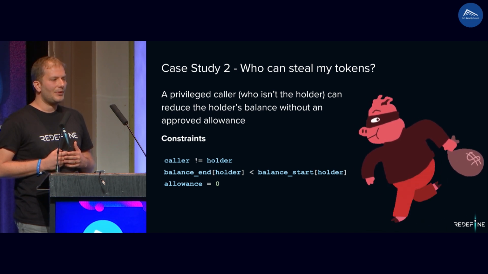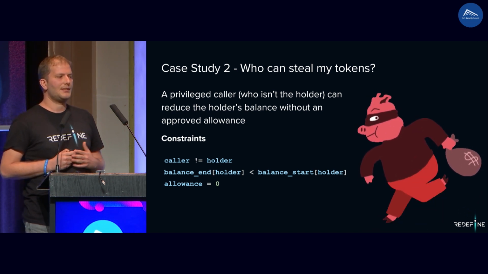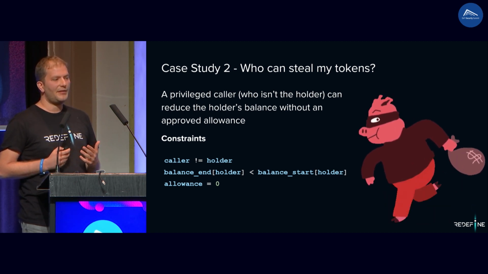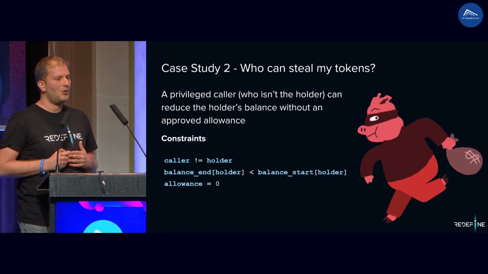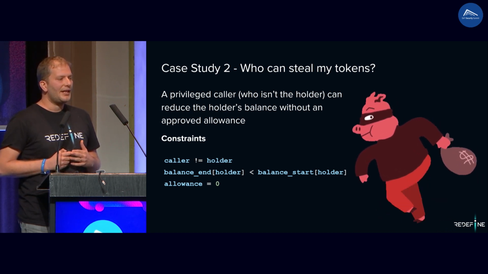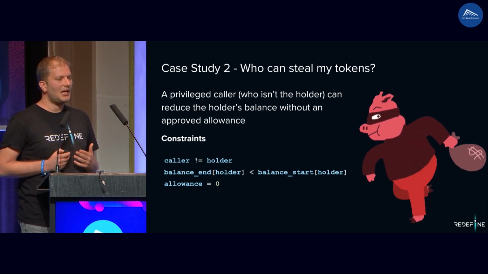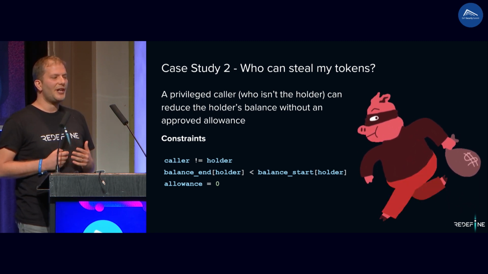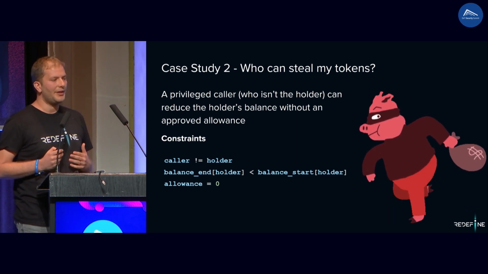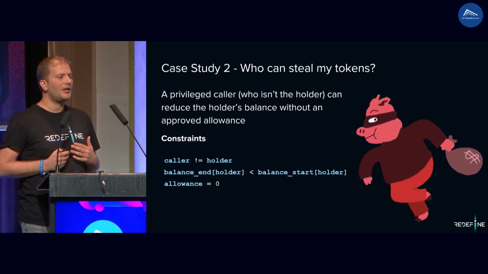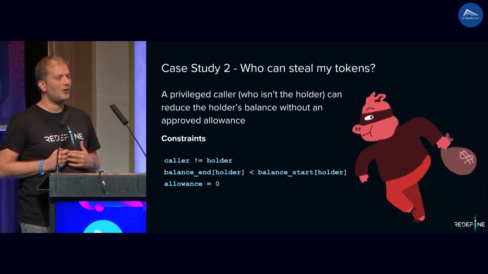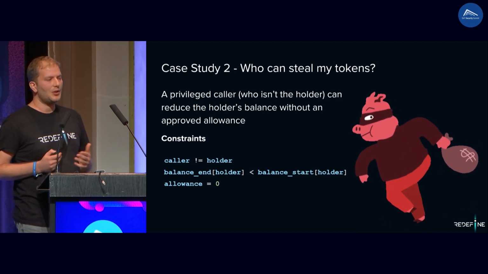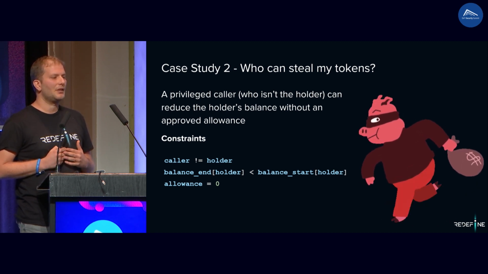The second example is who can steal my tokens. Let's define theft as a privileged caller who isn't the holder and can reduce the holder's balance without an approved allowance, without permission. So we define constraints. The caller shouldn't be the holder. The balance of the caller at the end is less than the balance of the caller at start. And the allowance equals 0, which means no permission has been given.